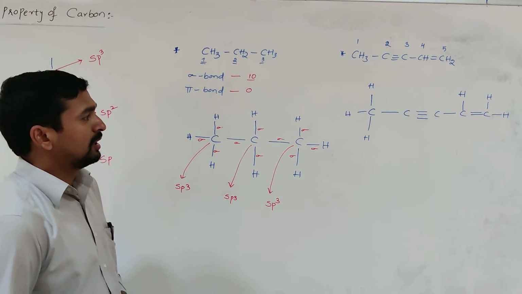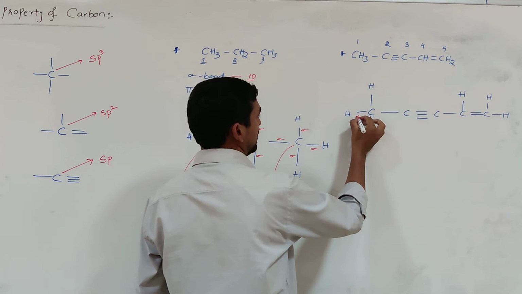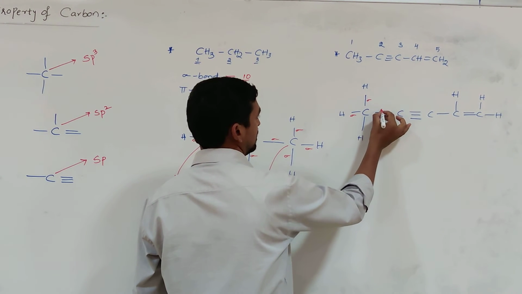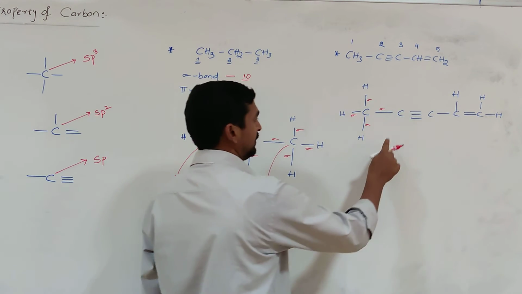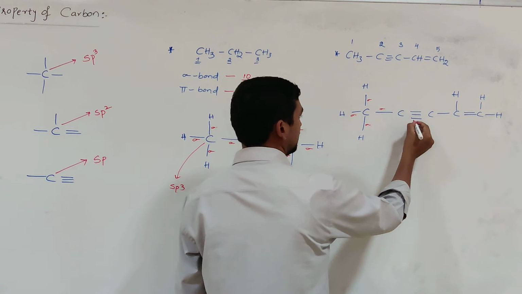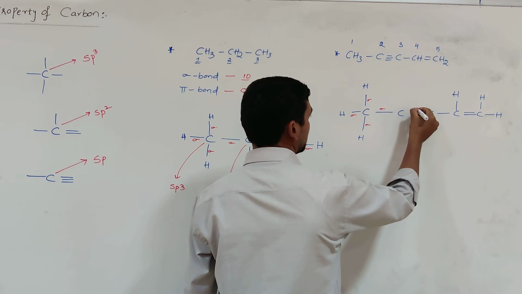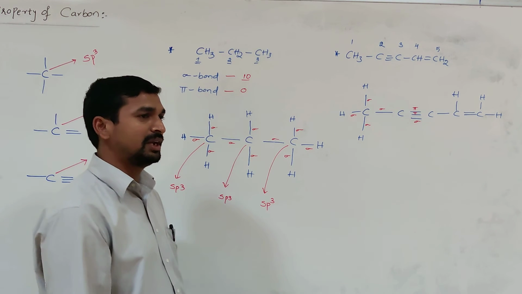Here only single bonds are there, so sigma bond, sigma bond, and sigma bond. The carbon attached by a triple bond: when a triple bond is formed, one is sigma and the other two are pi.